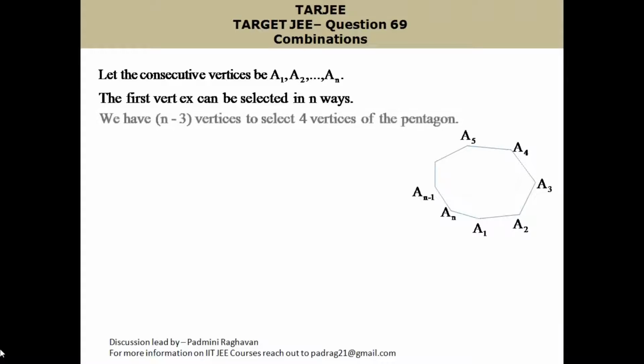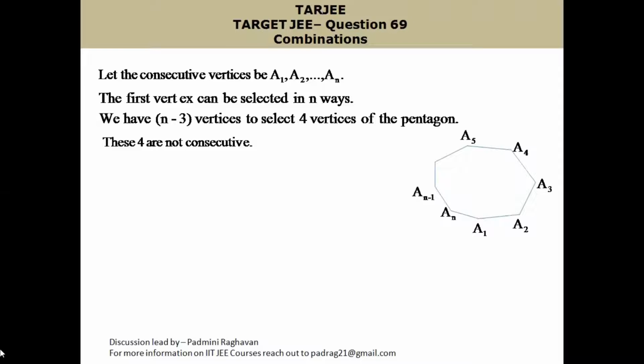From the remaining n minus 3 vertices, we need to select 4 vertices so that we can form a pentagon. But none of these 4 vertices can be consecutive. With A1 as one vertex, we are not selecting A2. So from the remaining n minus 3, if we select 4 vertices, there will be n minus 7 vertices left aside. Let x1 be the number of vertices left aside between A2 and the first of the 4 vertices.